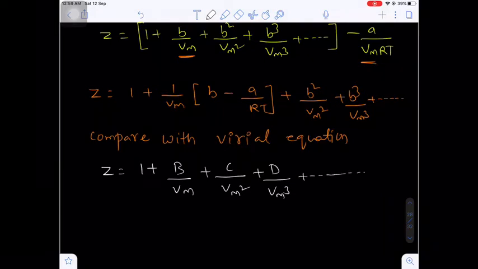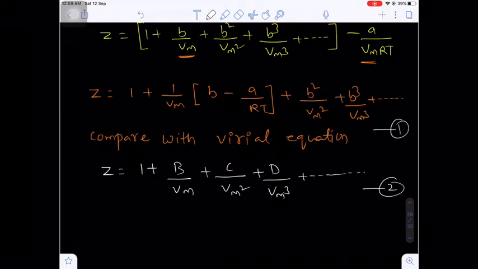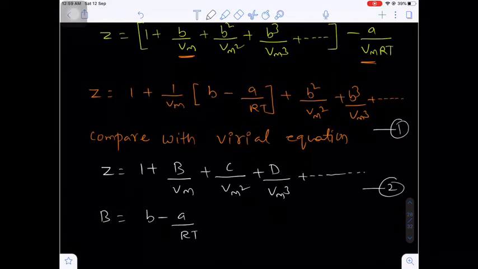Okay, so from here if you compare equation 1, let's suppose this is equation 2, and equation 1 and equation 2, now if you compare, you will get the B value equal to small b minus a by RT, and C value b square, and D value b cube.